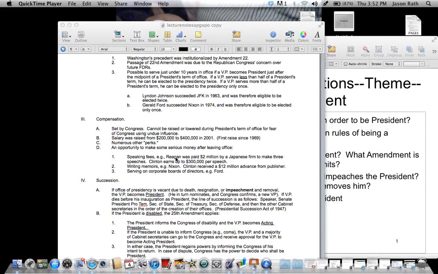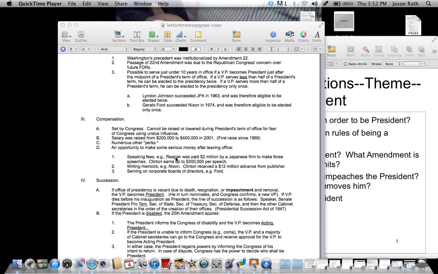But if you're president, you typically don't need money. So salary was raised from $200,000 to $400,000 in 2001, and there's other perks. So not only do you get paid $400,000, you get to live in the White House, which is probably pretty cool on its own. I mean, you have a bowling alley, a movie theater, who knows what else, your own staff that takes care of you.